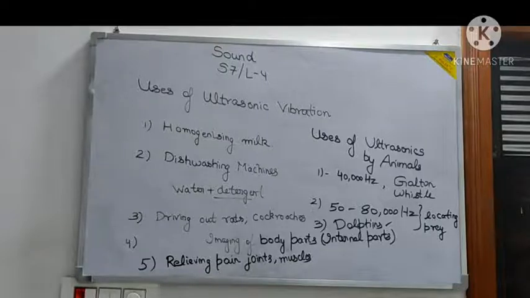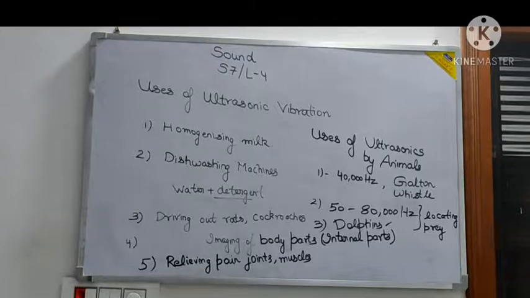How are they used? Galton whistle is there. There are some dogs. So dogs can hear up to 40,000 hertz. So dogs are specially trained for that. Then second is by the bats. Bats can produce up to 80,000 hertz frequencies. So then what happens? The bats can locate their prey when the prey is falling in their way. And see, insects and human beings cannot perceive it. So insects, when they strike against these ultrasonic vibrations, they come back to the bat. So the bat can know that there is a prey and they can eat it. Similarly, dolphins are also using the same methodology.